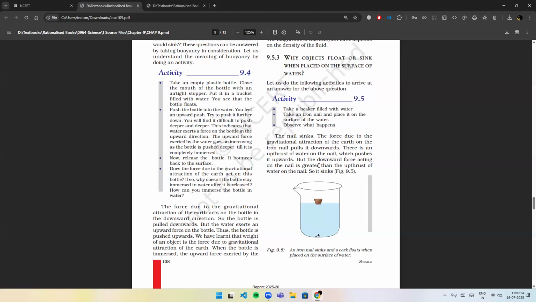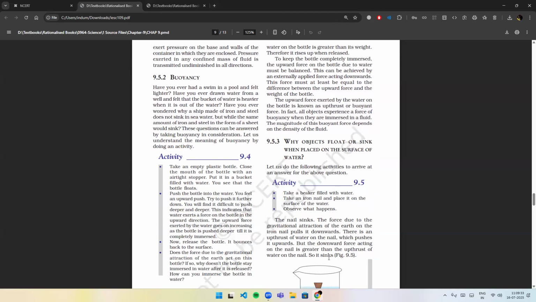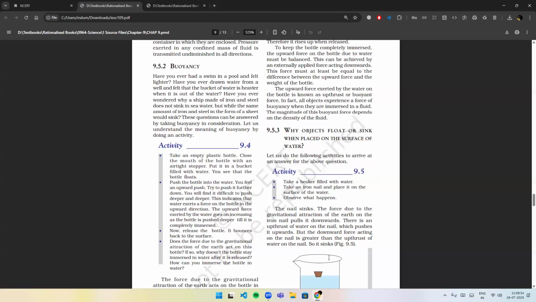We have learned that weight of an object is the force due to the gravitational attraction of the earth. When the bottle is immersed, the upward force exerted by the water on the bottle is greater than its weight. Therefore, it rises up when released. To keep the bottle completely immersed, the upward force on the bottle due to the water must be balanced. This can be achieved by an externally applied force acting downwards. This force must be at least equal to the difference between the upward force and the weight of the bottle.